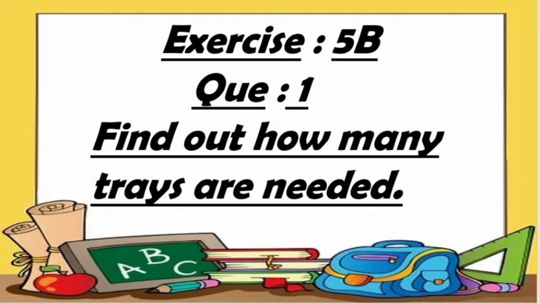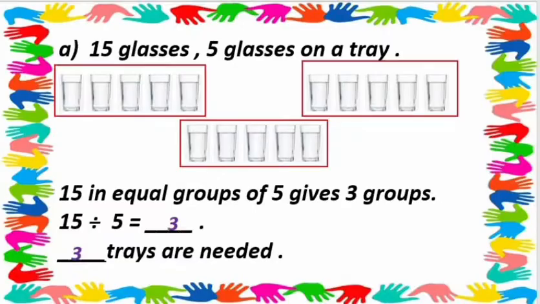What is question number 1, all students? I hope you remember which chapter we are doing here. Here we are doing division. Exercise 5B, question number 1: find out how many trays are needed. Understood? Got my points, my dear students? The question is read first and then we discuss.